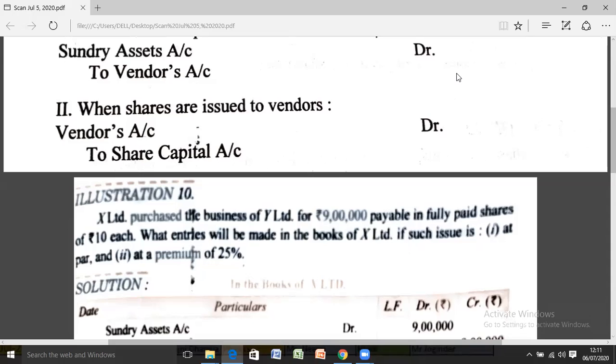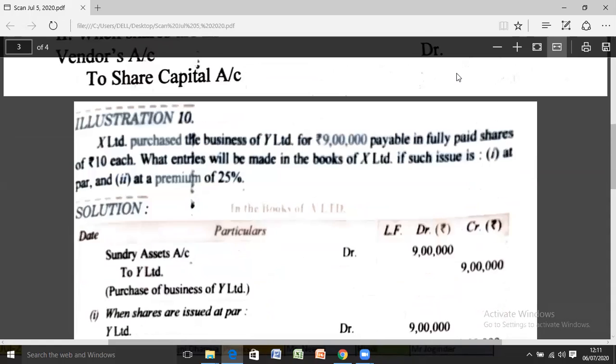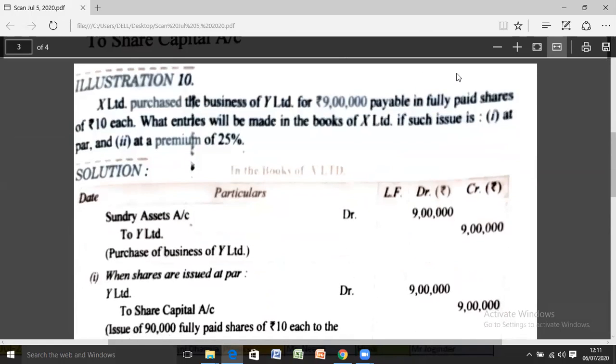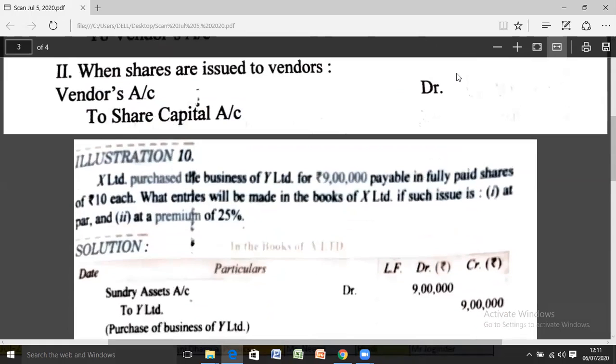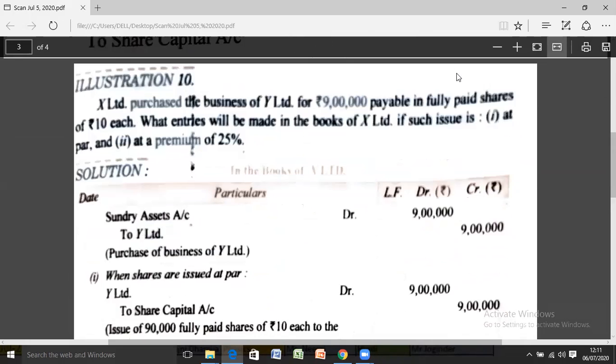What is to be done in that case? The journal entry will become vendor account debit to share capital account, because we are not paying the cash. As a company, we are not paying the cash, so share capital is to be credited. Now let's do illustration number 10, and the concept will be clearer to you.